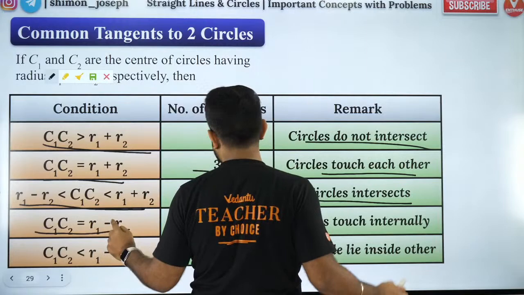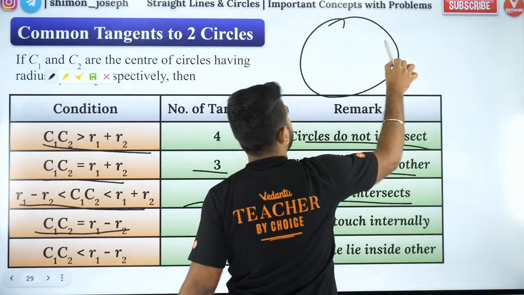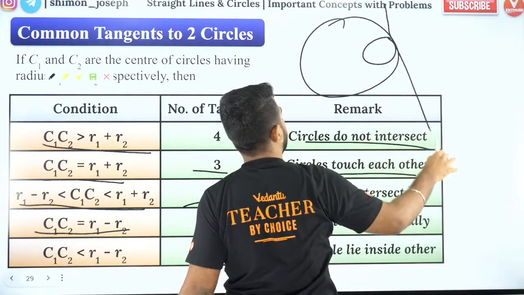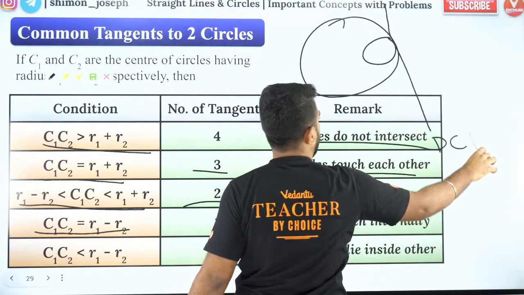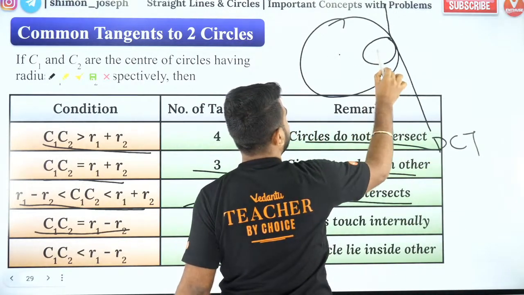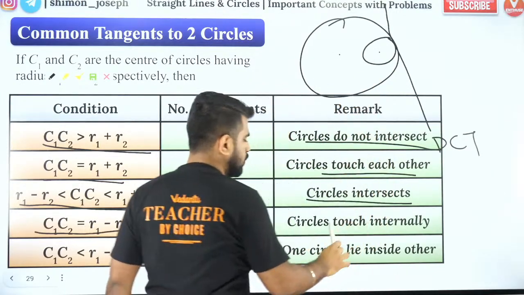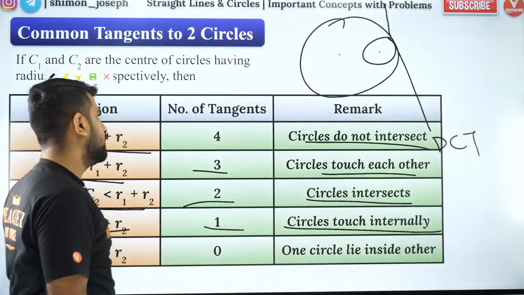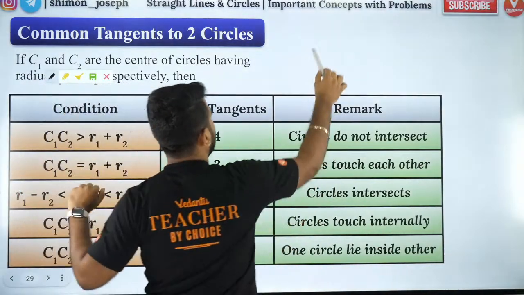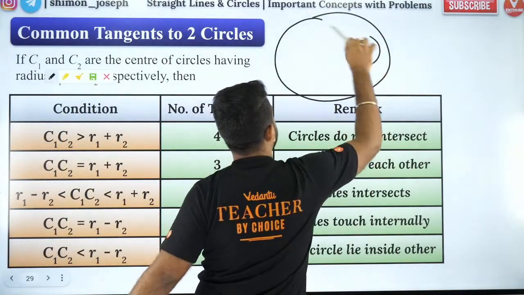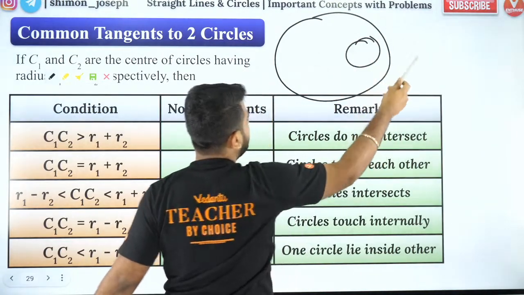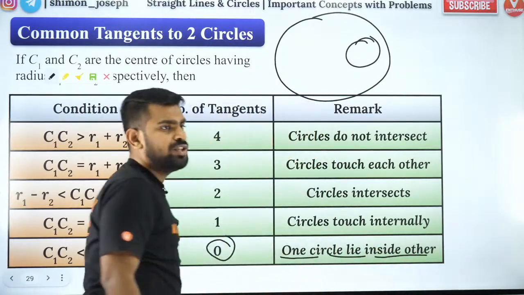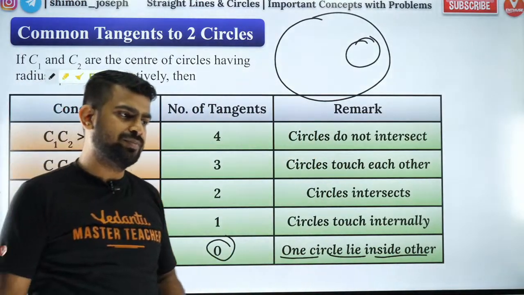So if C1C2 is equal to R1 minus R2, that means they are internally touching like this. If they are internally touching, there will be only 1 common tangent. There will be only 1 direct common tangent. That is for internally touching. So that is why circles touch internally, only 1 common tangent. And the last one is when one circle is completely inside the other. Then there will be no common tangents because one circle lies inside the other. You cannot draw common tangents.